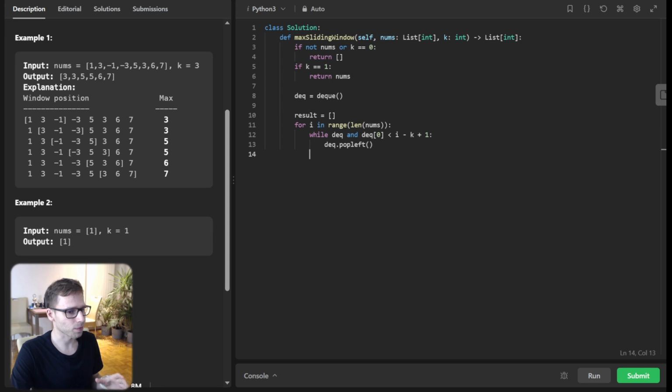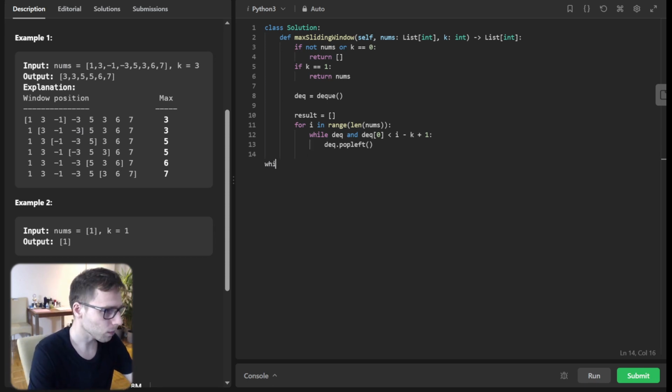So for each element, we perform a series of steps to maintain our deque. So first, if the front of the deque is outside the current window, we remove it. So second, if our current number is greater than the last in our deque, we pop from the back.